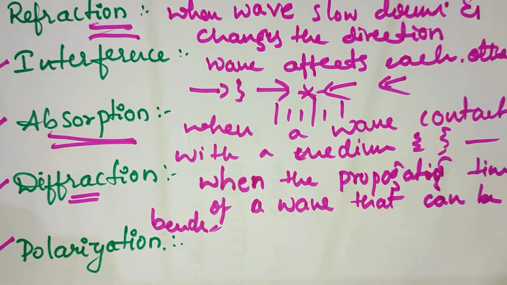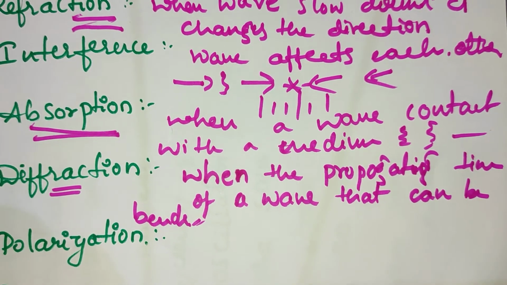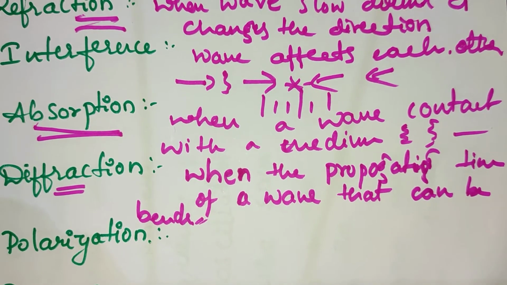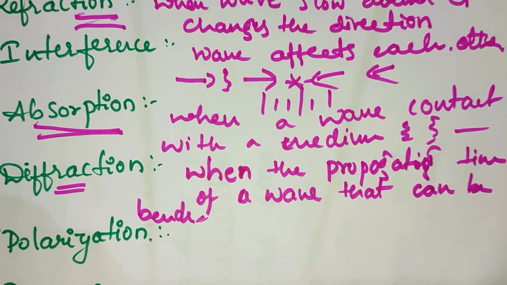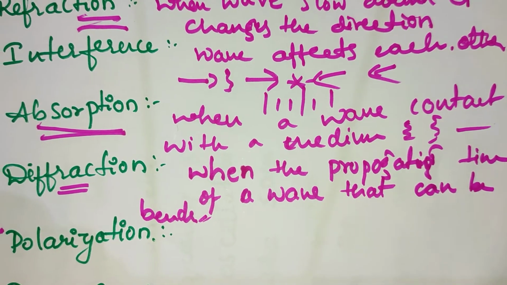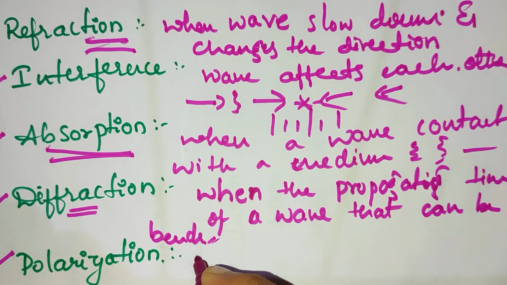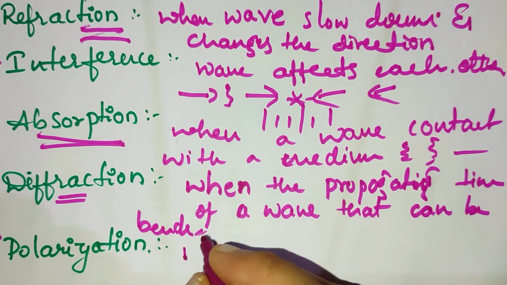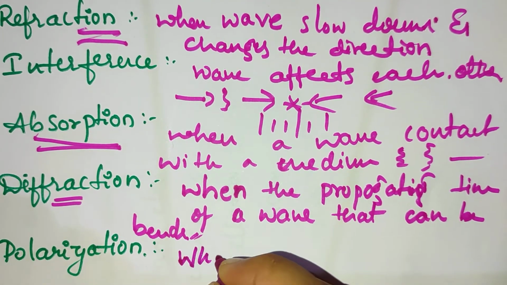And then we come to polarization. What is meant by polarization? When a wave oscillates in one particular direction, it is called polarization of a wave.